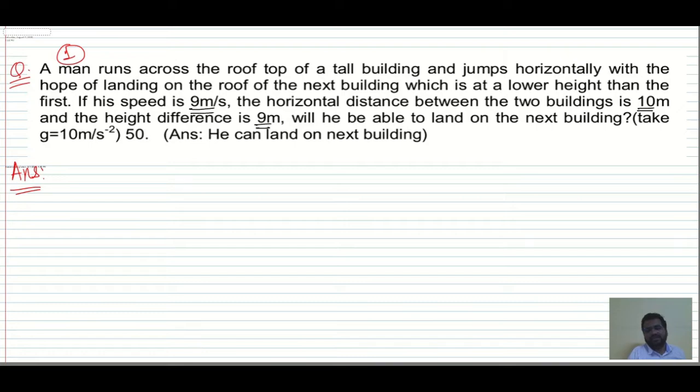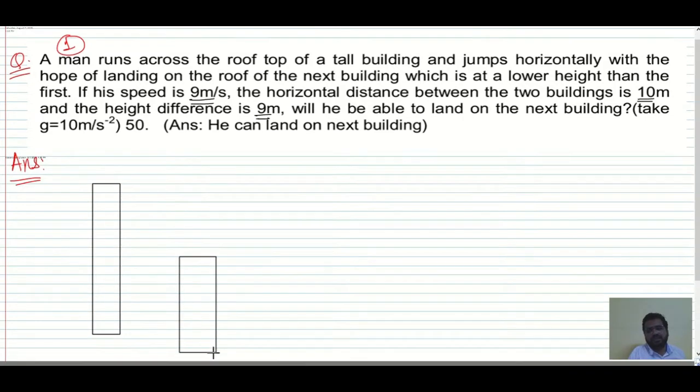Okay, so let's see. Firstly, I'll just draw the first building. This is the first building and this is the second building.